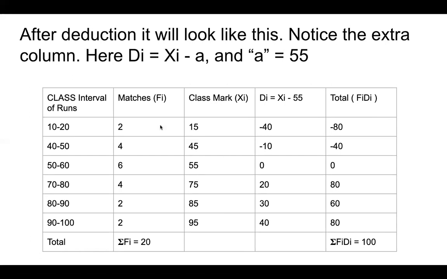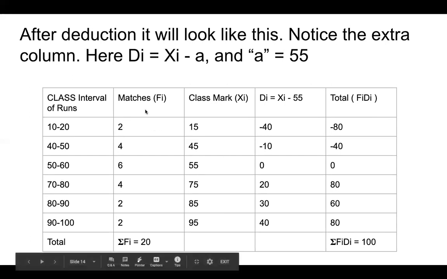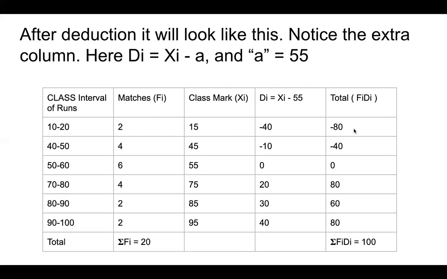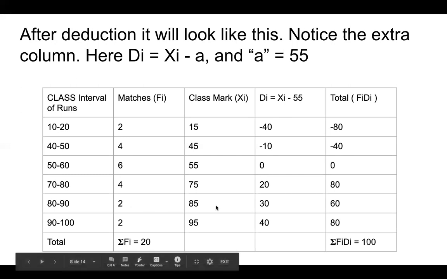Now we multiply the number of matches with the deviation. So 2 into minus 40 is minus 80. 4 into minus 10 is minus 40. 6 into 0 is 0. 4 into 20 is 80. 2 into 30 is 60. 2 into 40 is 80.